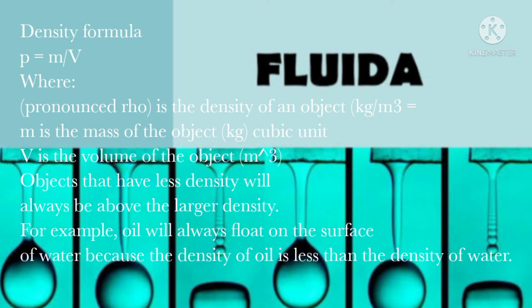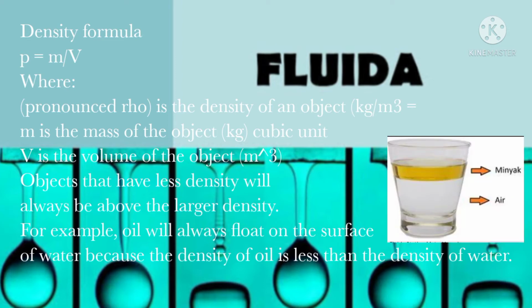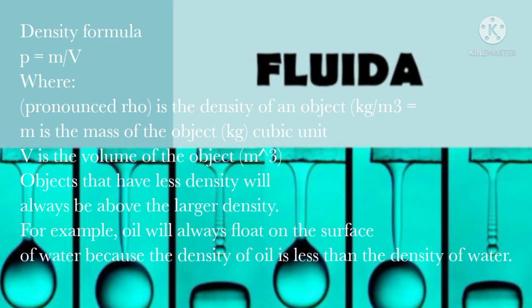Roughly speaking, density can be used to determine whether an object can float on the surface of water. Objects that have less density will always be above the larger density. For example, oil will always float on the surface of water because the density of oil is less than the density of water.